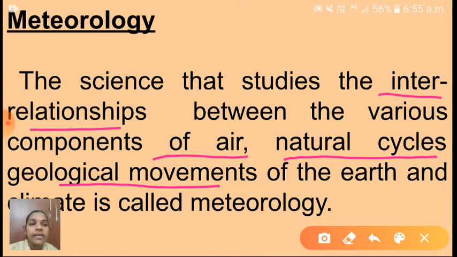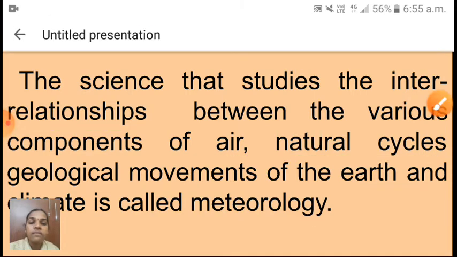Tell me once again. Yes, the interrelationship between the various components of air, natural cycles, which we already studied in biodiversity. That means which lesson? The natural cycles mean carbon cycle, nitrogen cycle, and oxygen cycle. So the interrelationship between the various components of air also, isn't it, children? Yes, natural cycles, geological movements, the movement of our earth, and climate is called what? Meteorology. What are the uses of this meteorology, that further information we will discuss today.